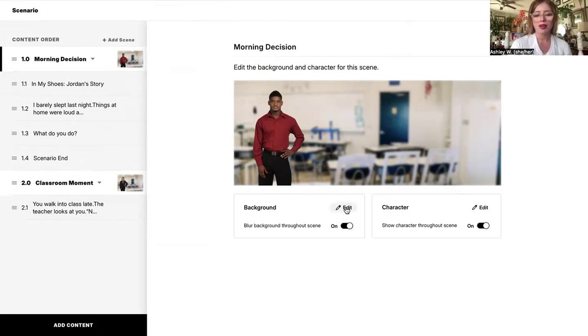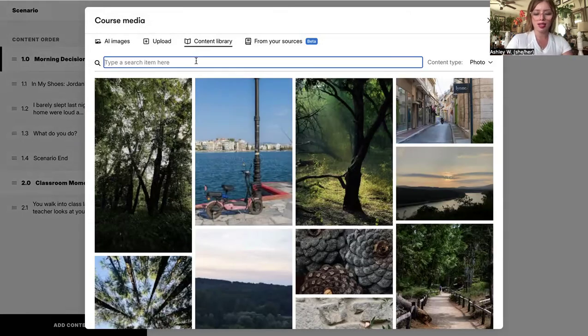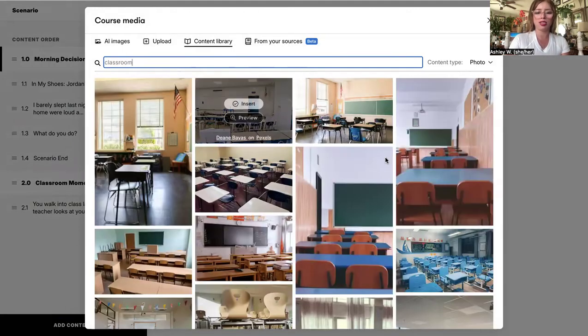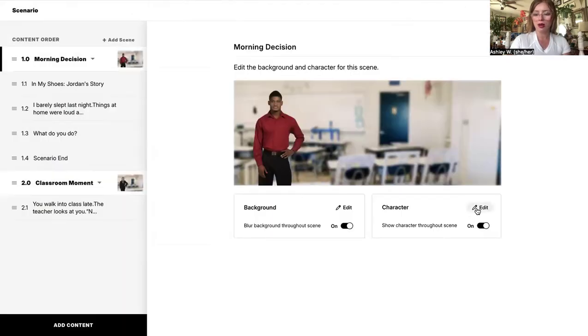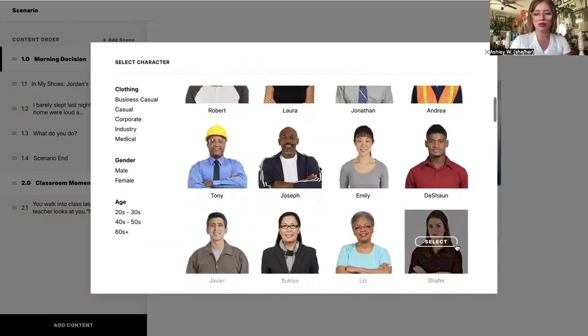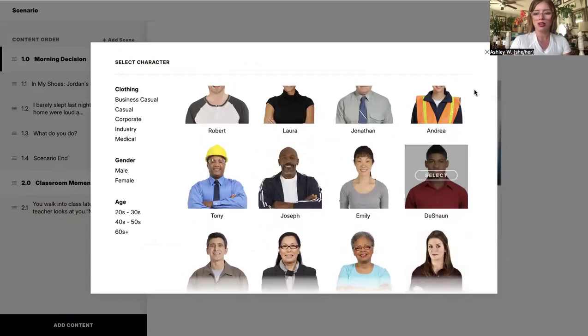So I edited the background by going to edit and then I searched content library and then I just searched up like a classroom and then I chose classroom setting. And then I did the same for the character as well. I went to edit and then I just chose one of these characters. I chose Deshaun right here.